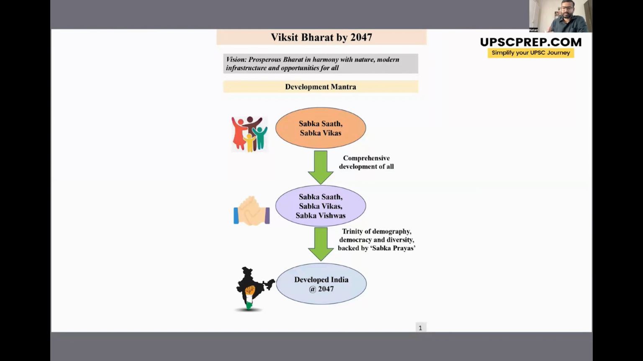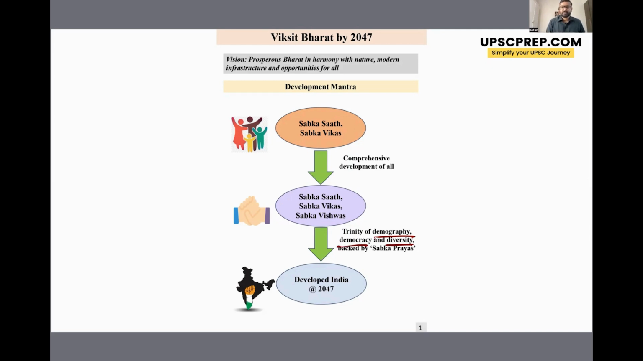So the government wants to exploit the trinity of demography. India is a very young country, so that India can make use of this fact and skill its youth population and achieve high rates of economic growth, right? To achieve this through demography, through democracy and diversity, right?